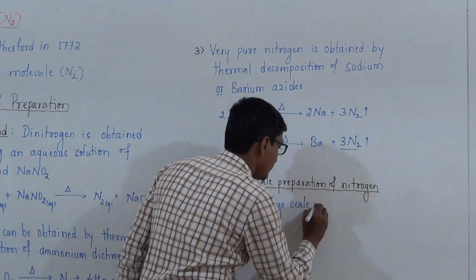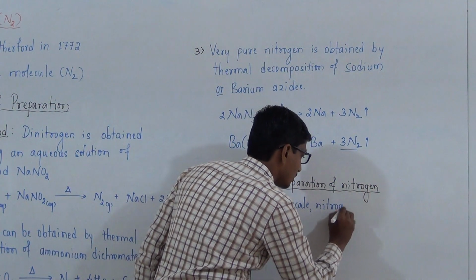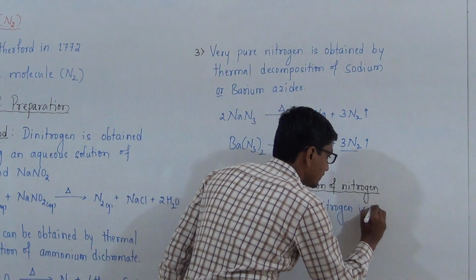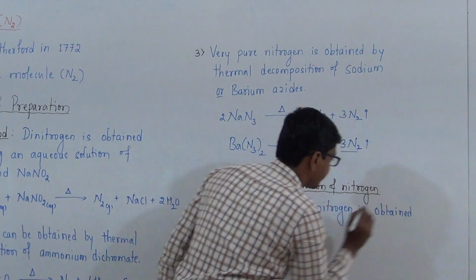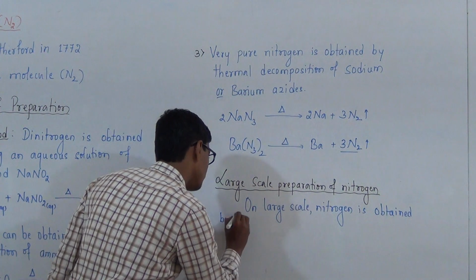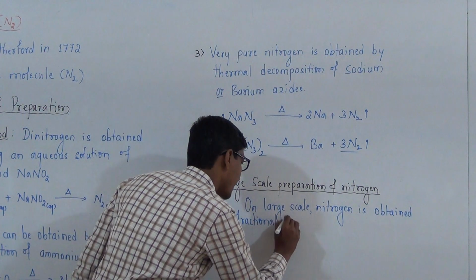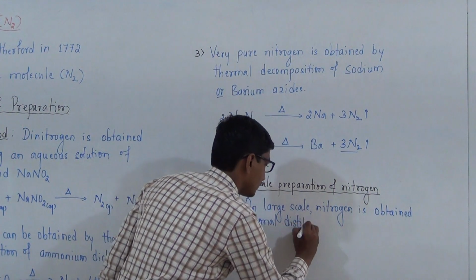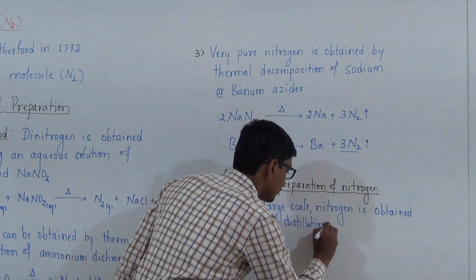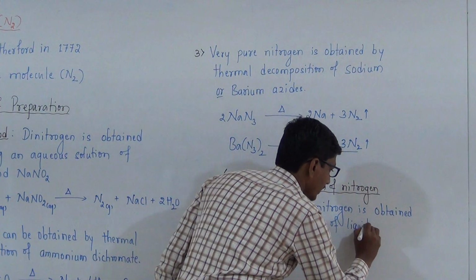On large scale, nitrogen is obtained by fractional distillation of liquid air.